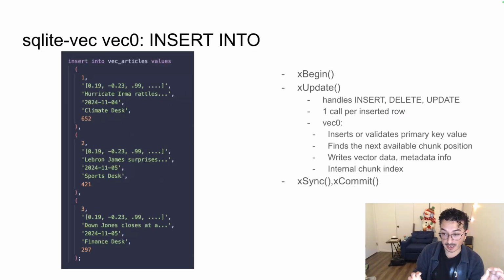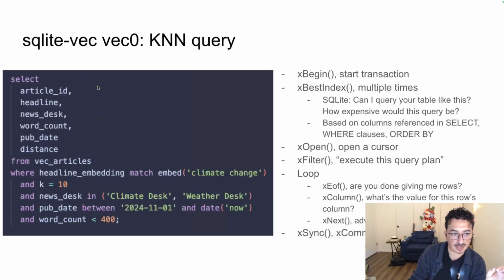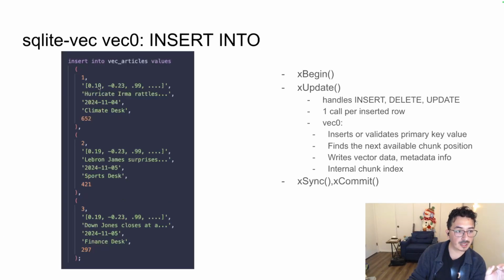So after that's created, then we could do insert into statements, right? In this case, on the left-hand side, we have an SQL statement that is inserting data into the virtual table that we defined. It's just an insert statement. We have three rows that we are inserting. So we're providing the article ID, the vector embedding, the headline, all the different metadata columns that we have.